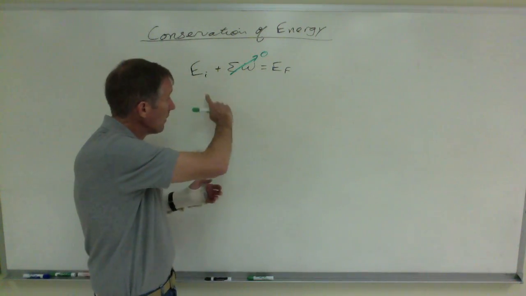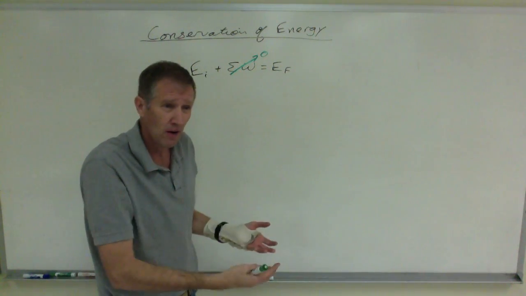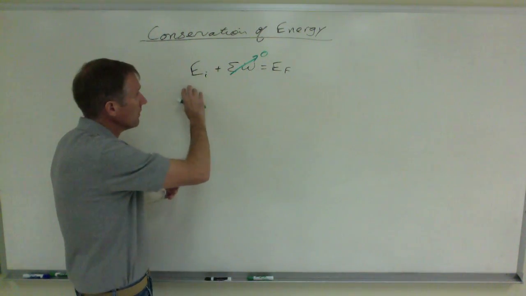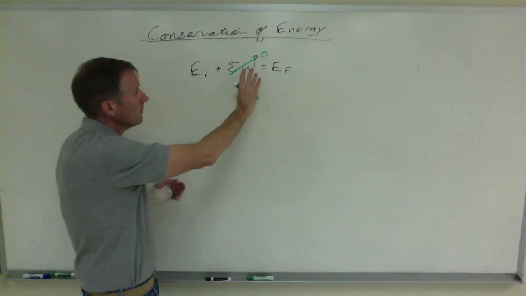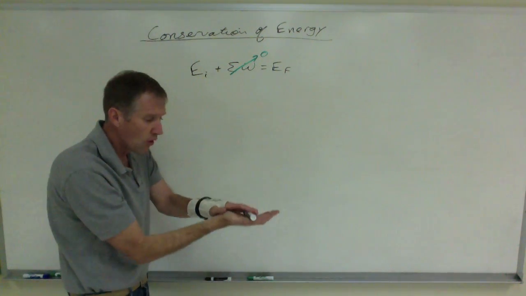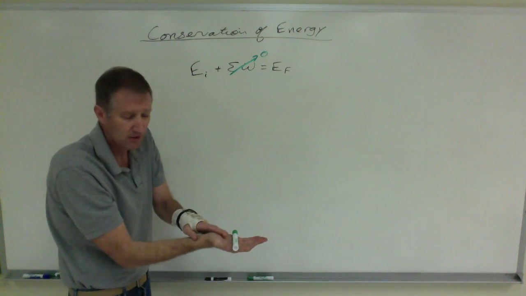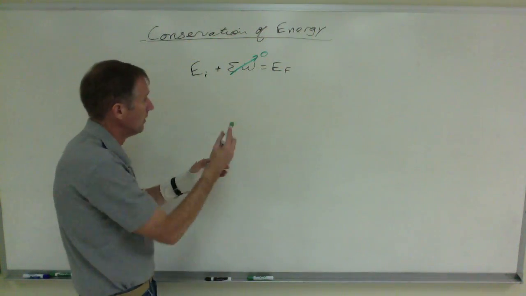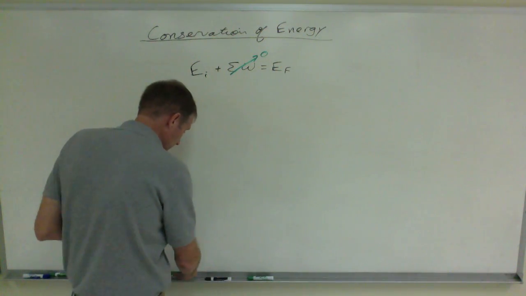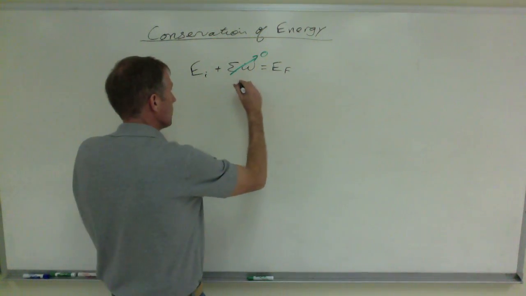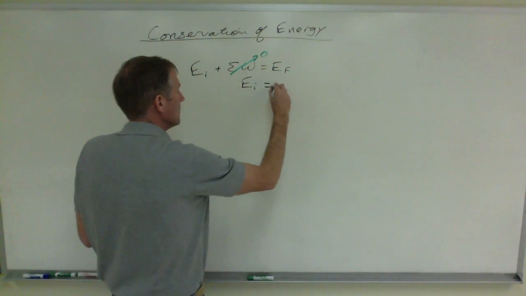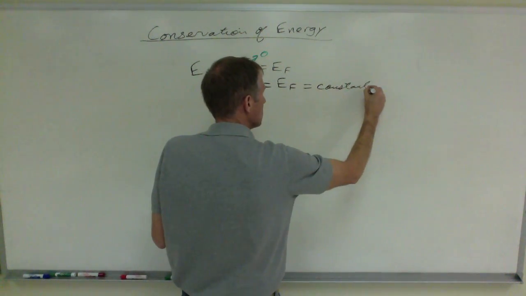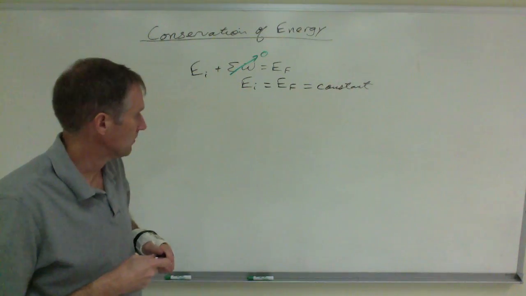So as the whiteboard marker is traveling through the air, there's no force acting on it other than gravity. And so energy is conserved. There's no net work being done on it. Now, while I'm throwing it in the air, my hand applies a force. So energy is not conserved in that situation. But after it leaves my hand, while it's in the air, energy is conserved. So if energy is conserved, then you can say that the initial energy equals the final energy, and it equals some constant. That's the idea behind energy conservation.